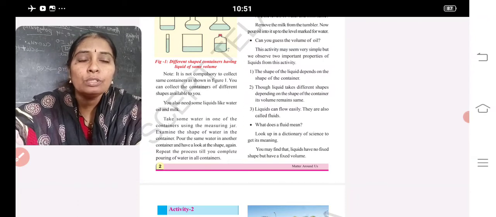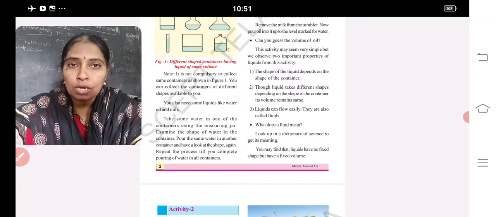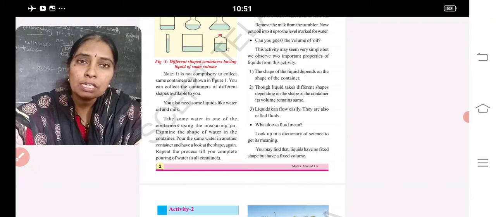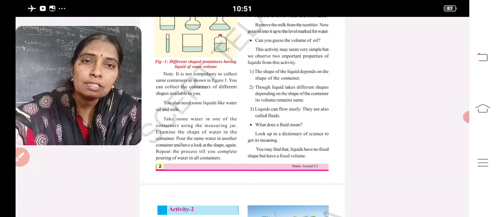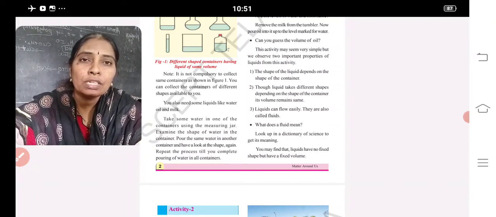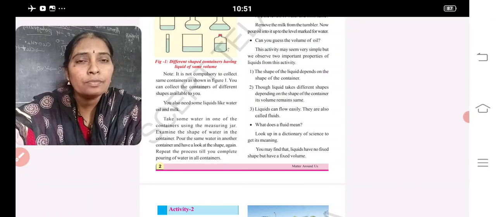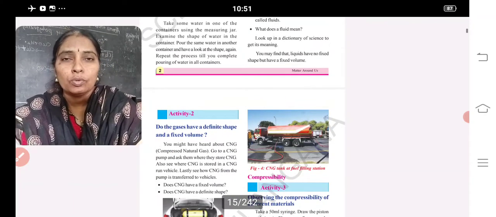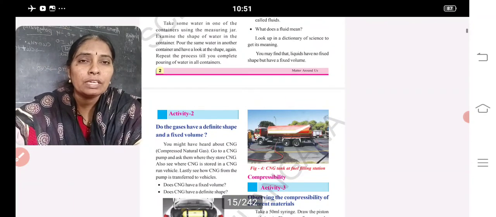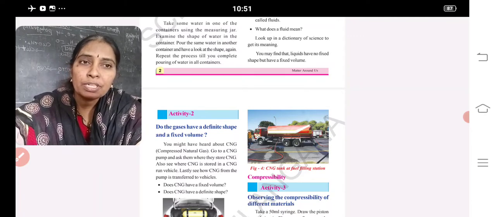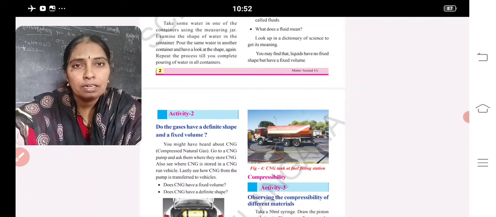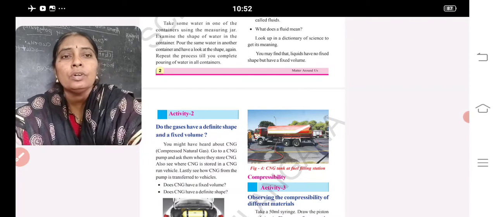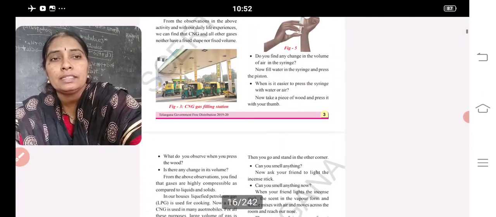How is it possible? Through diffusion. So solids also diffuse, liquids also diffuse, even gases also diffuse. But the rate of diffusion is different in solids, liquids and gases. In solids, diffusion is less compared to liquids and gases. And compressibility is also very less in solids compared to liquids and gases.